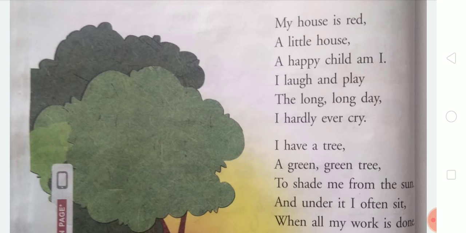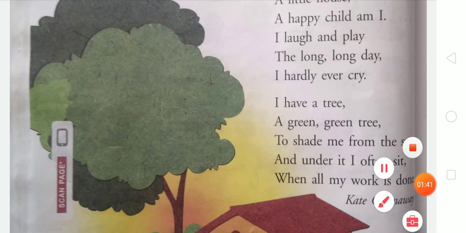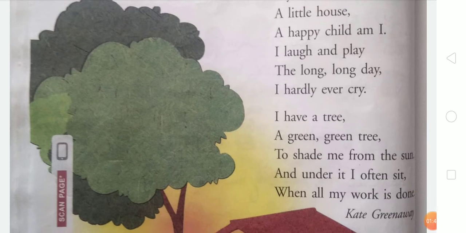And he says that I hardly ever cry. The boy says that he never cries. There is a green tree. You can see there is a green tree near the house. The boy is saying that I have a tree, a green tree to shade me from the sun, and under it I often sit when all my work is done.